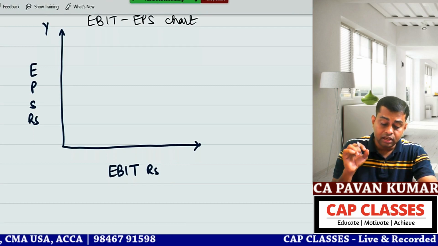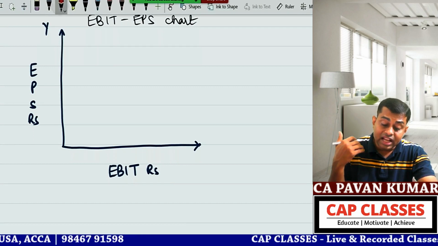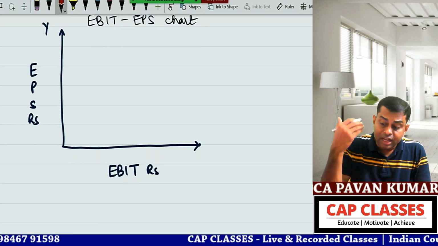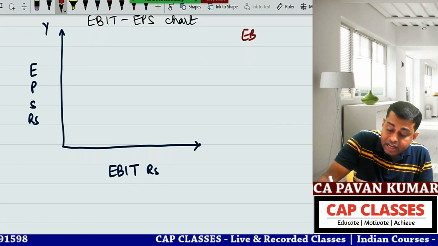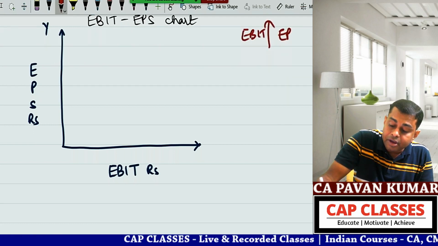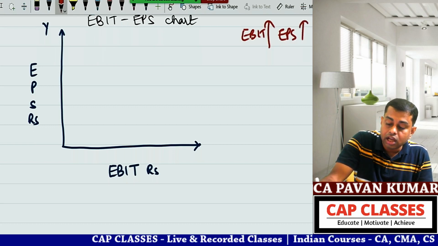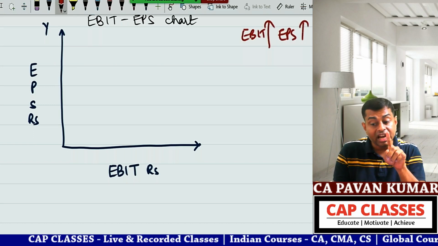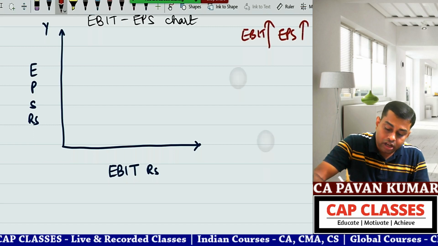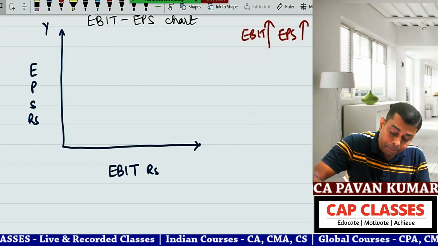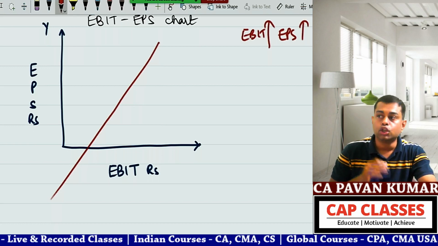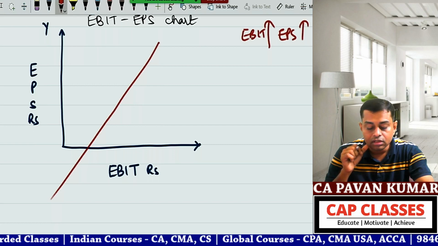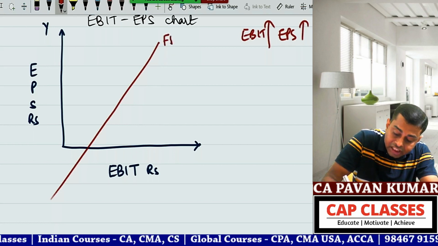Now you tell me, if EBIT is more, will EPS be more? What is the link between EBIT and EPS? If EBIT is high, EPS will be high, common sense. So if you look at this equation, high EBIT will give high EPS, low EBIT will give low EPS. Don't you think the curve will appear something like this? It is satisfying high EPS, high EBIT, low EPS, low EBIT. Now this is financial plan 1.